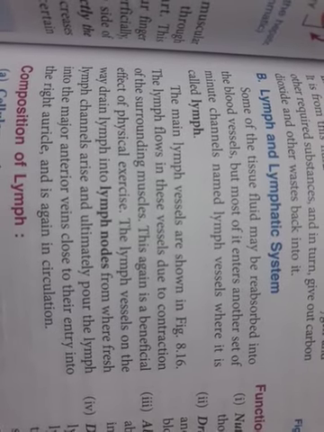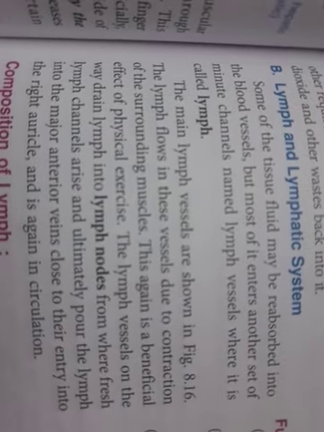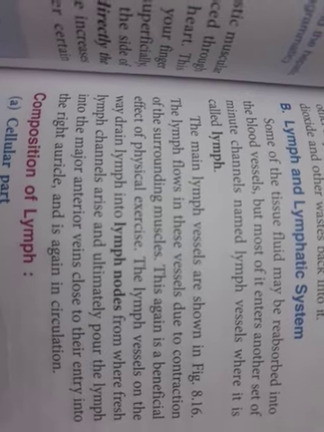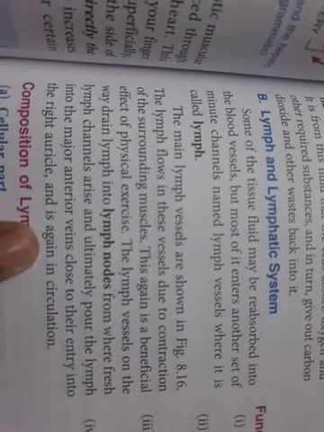Lymph vessels, what do they do? On the way as they flow, they drain the lymph into lymph nodes, from where fresh lymph channels arise and ultimately pour the lymph into major anterior veins close to the entry of the right auricle, again into the circulation. So you can see here,